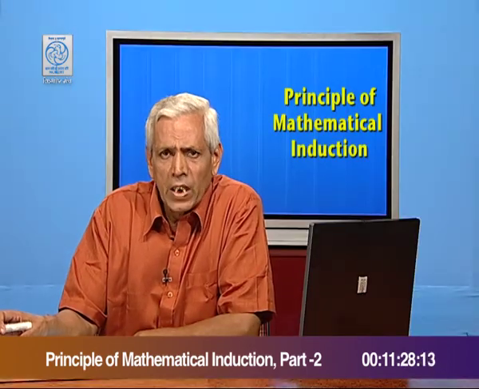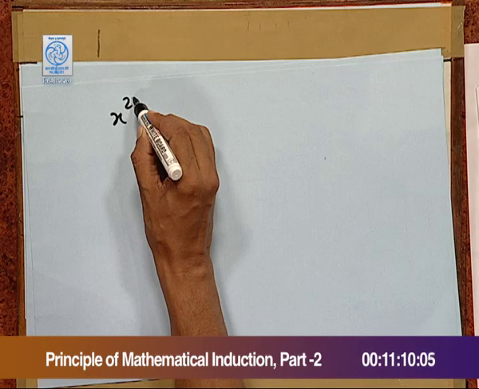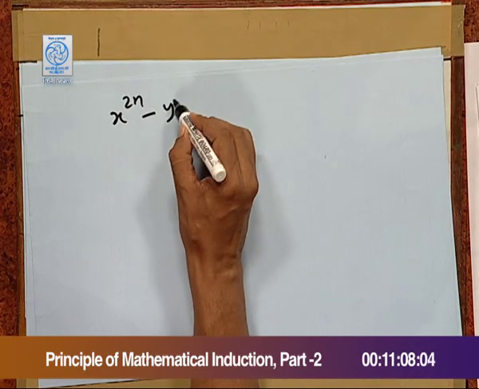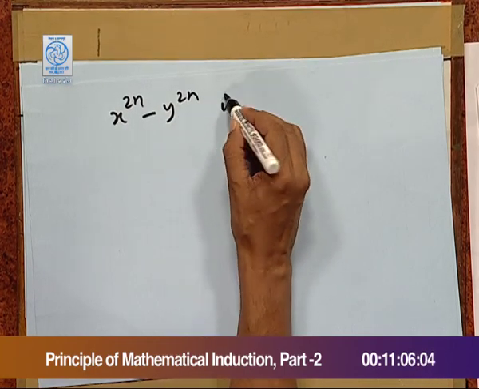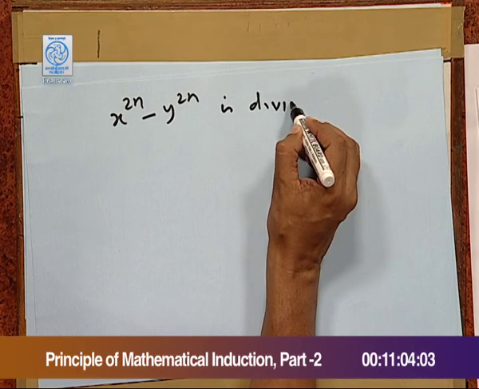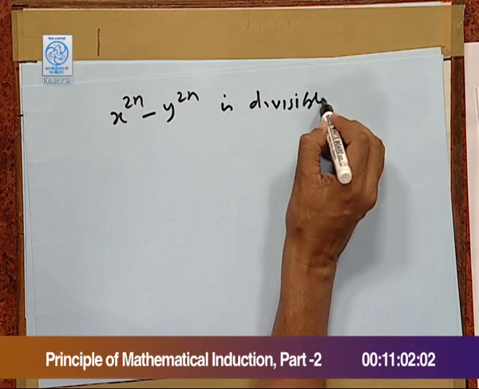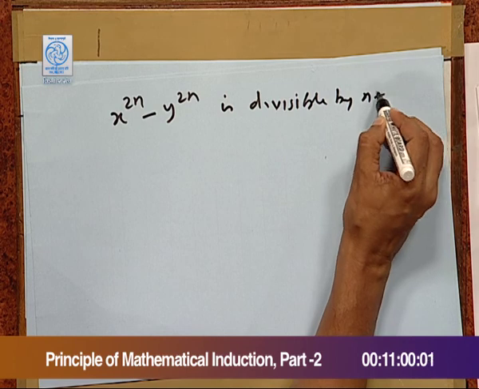Now, so far whatever problems we considered involved either equality or inequality, but in mathematics there are other problems in which there is no equality or inequality, but some other relation is mentioned, that x to the n minus y to the n is divisible by x plus y.